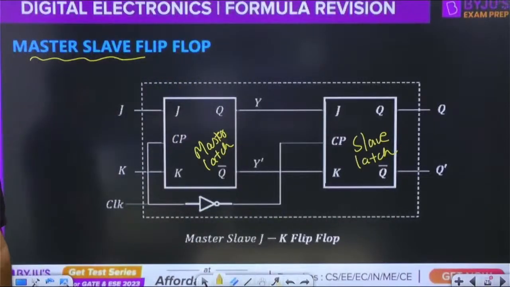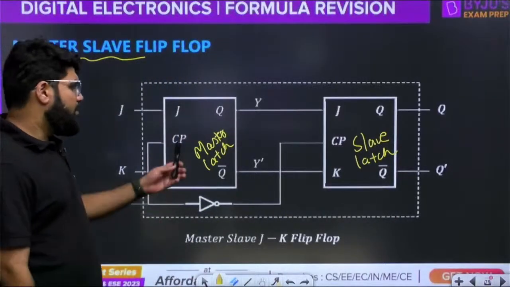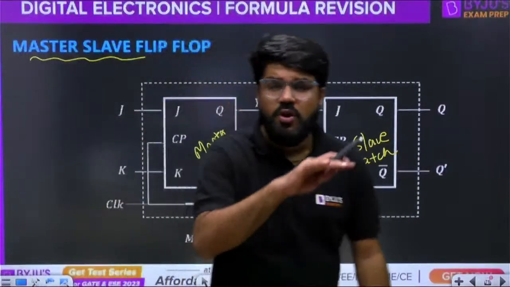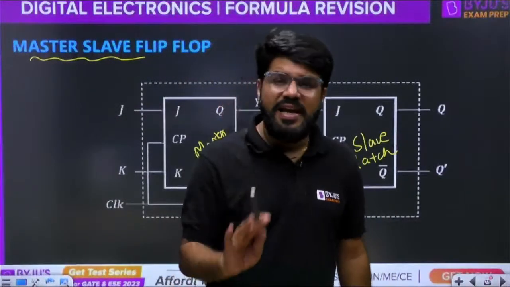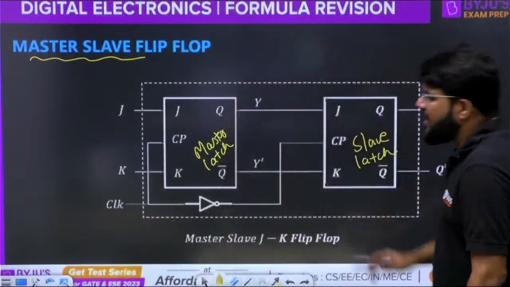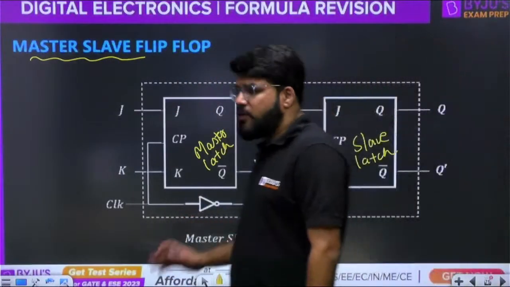Both are not active at the same time. If the master is active, the slave is inactive. If the master is inactive, then the slave is active. When we draw the proper waveform diagram for it, we get a device which is only responding to the edge of the clock. This one is going to be negative edge triggered.